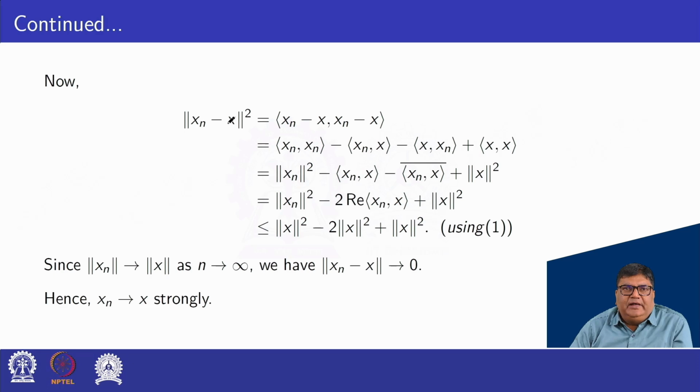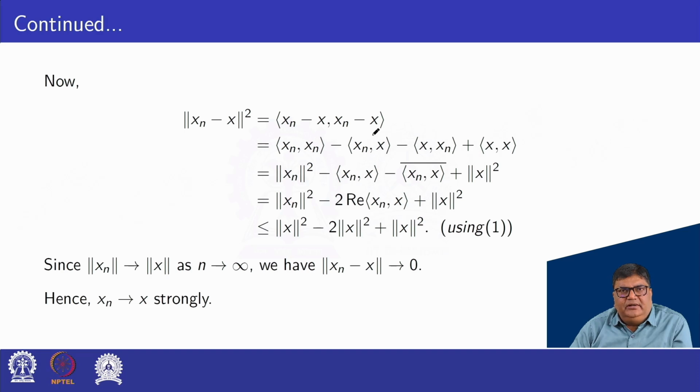Now, norm of xn minus x square, we have to prove this tends to 0 for strong convergence. So the square of the norm of xn minus x equals the inner product of xn minus x, xn minus x.